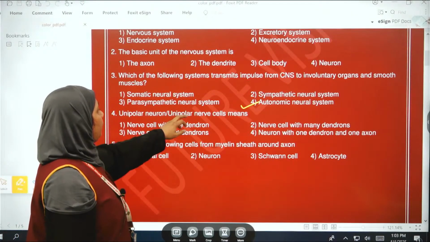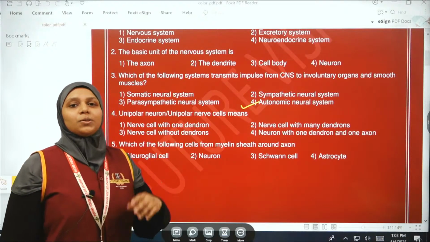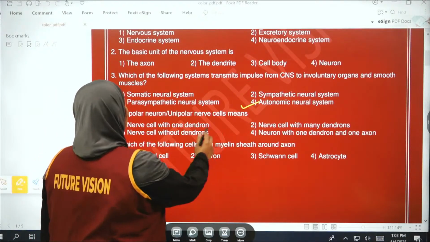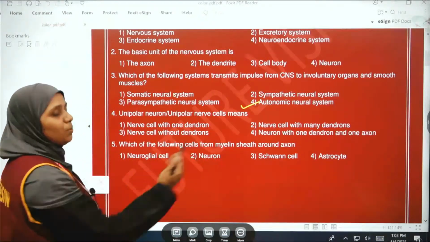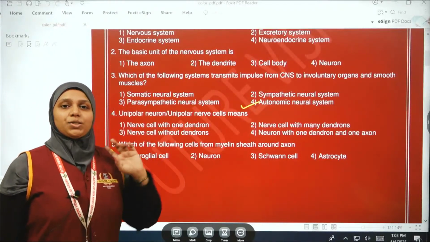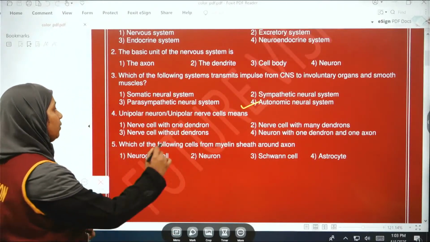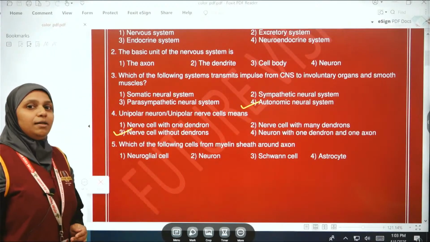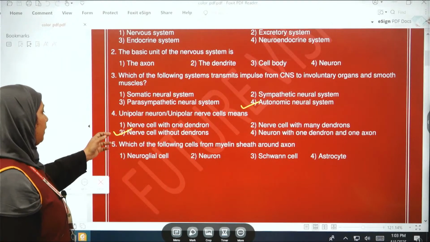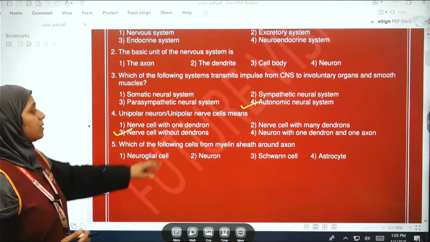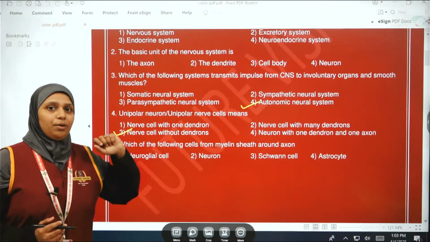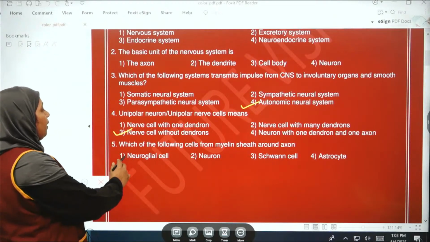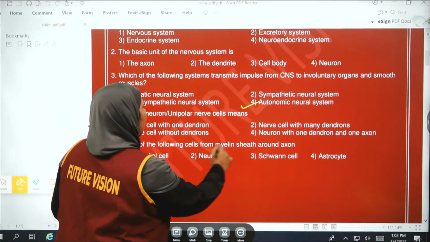Then the next one, unipolar neuron or the unipolar nerve cell. Nerve cell is also called as the neuron. Means what is that? The nerve cell without a dendron. Unipolar means only one axon is there, no dendron is there. So the third option is the right one, that is the nerve cell without dendrons. Dendrons சொல்றோம்னா dendrite சொன்னாலும் same தான். சரிங்களா?